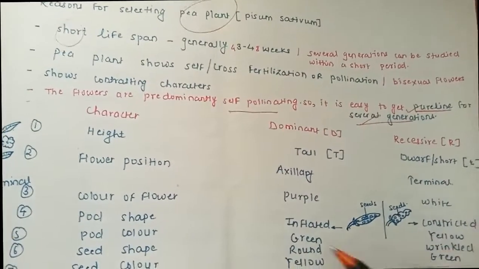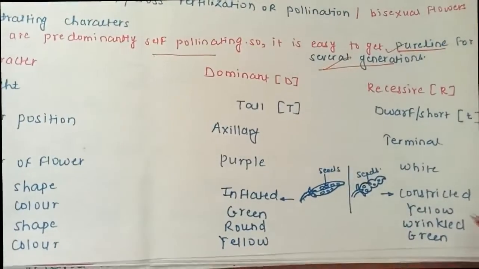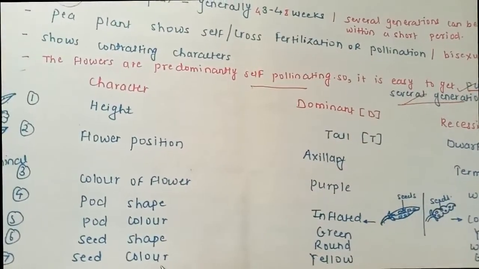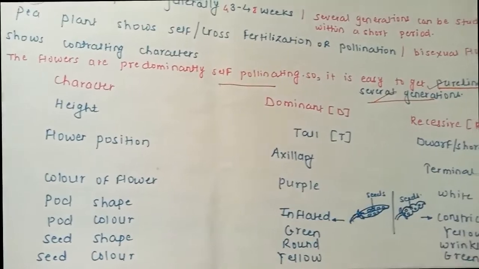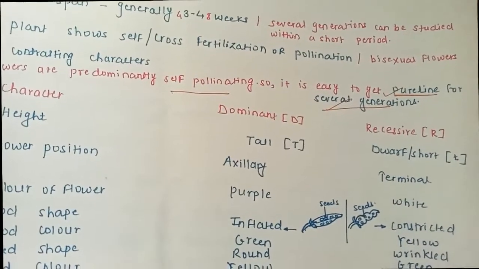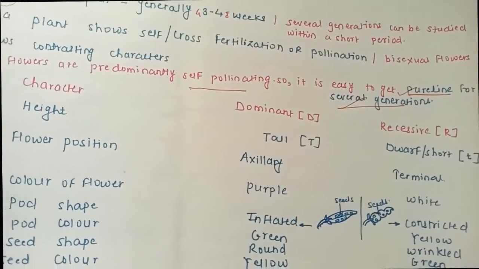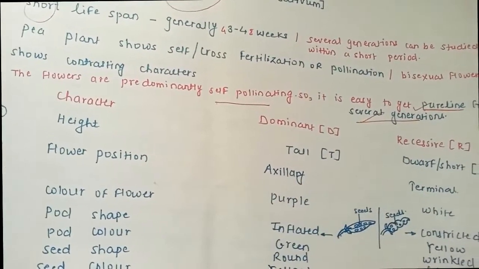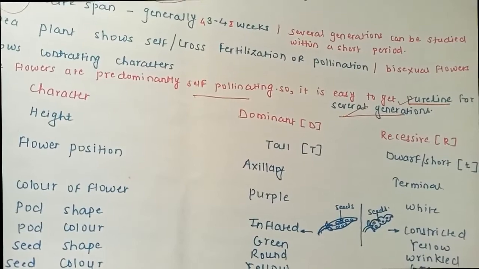Pod color, if it is green, it's dominant, and if it's yellow, it's recessive. Seed shape, if it's round, it's dominant, and recessive is wrinkled. Next is seed color. The dominant is yellow and recessive is green.